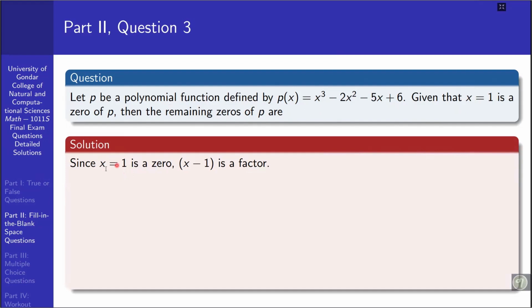Using the factor theorem, if 1 is a zero of this polynomial function, x minus 1 must be a factor of this cubic polynomial function. This is guaranteed by the factor theorem. So when we divide this cubic polynomial function by x minus 1, which is a factor of the polynomial function, we have p of x equal to x minus 1 times a quotient.